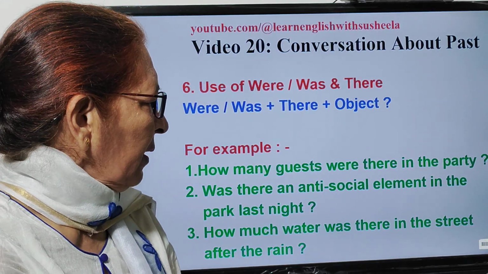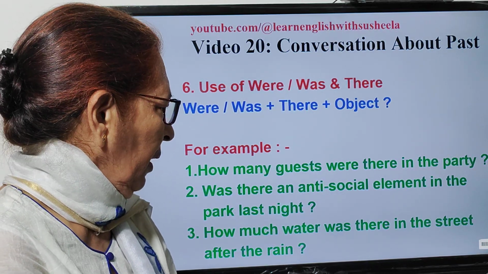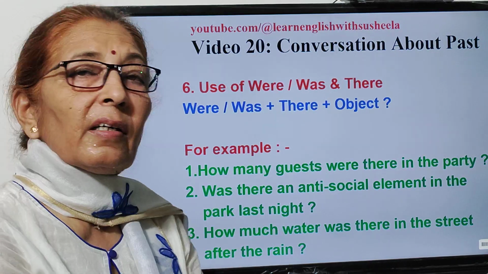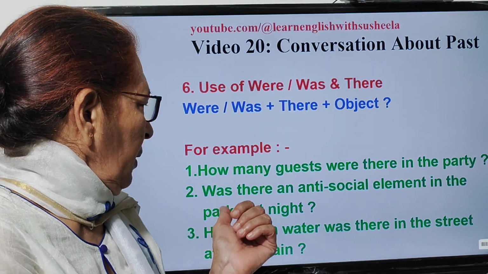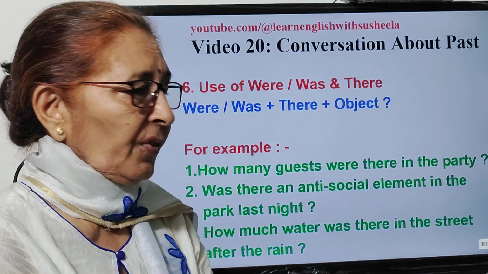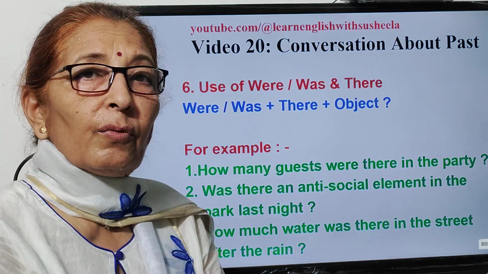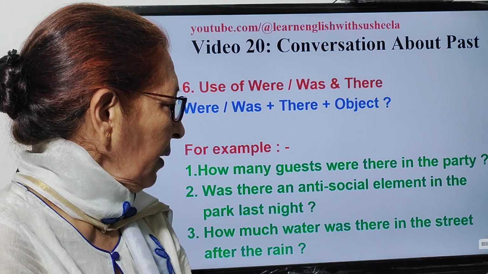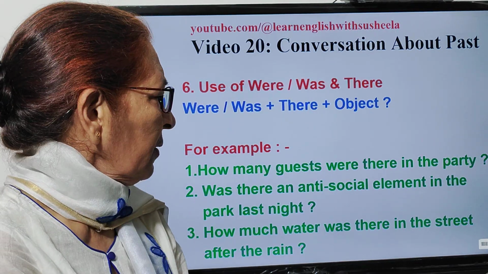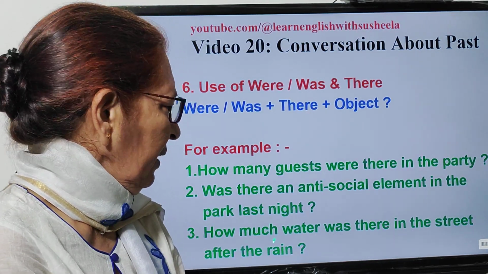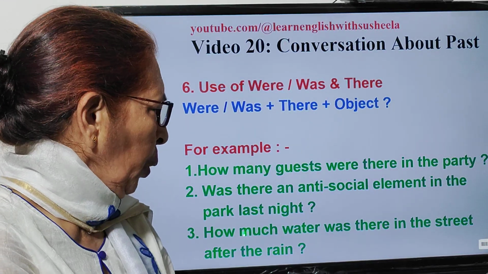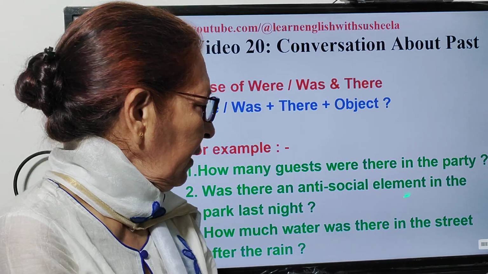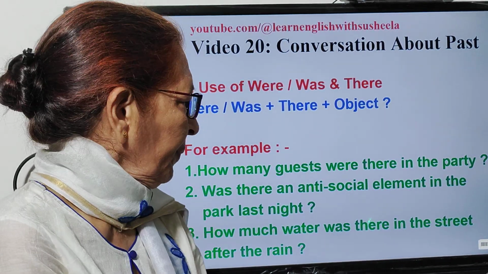Next, was there an anti-social element in the park last night? You know, this question is again beginning with was, and you have been asked whether there was some illegal person in the park last night. So you can say yes, there was an anti-social element in the park last night, or no, there was not any anti-social element in the park last night.